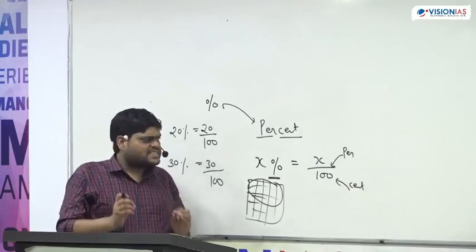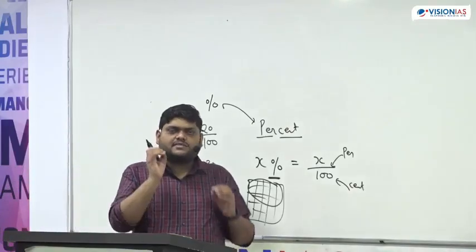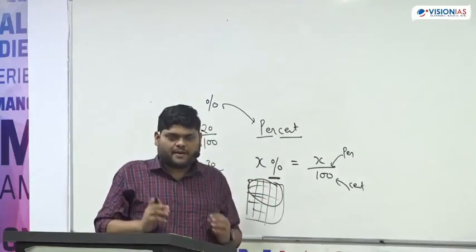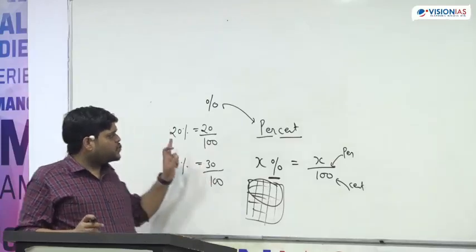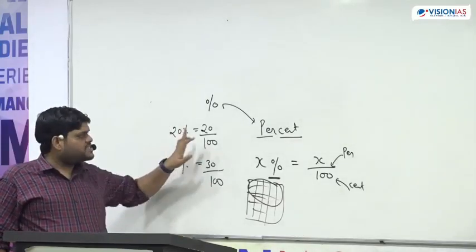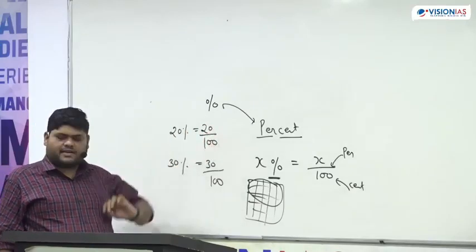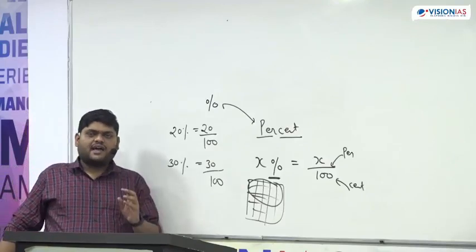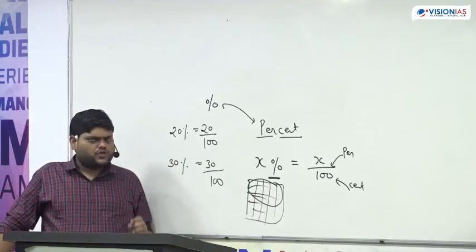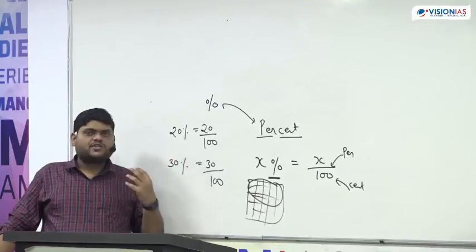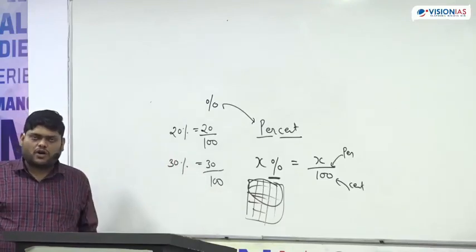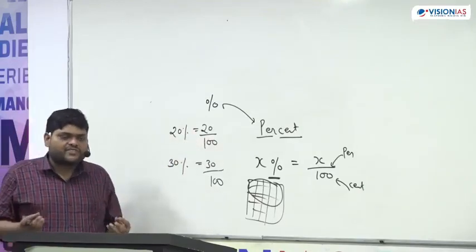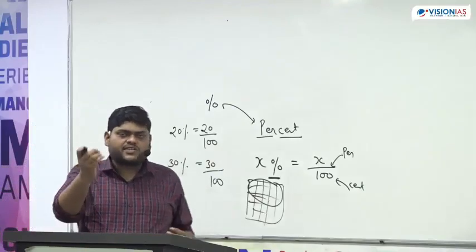Always understand one thing here: percentage means comparison. We are comparing something. Whenever we say 20%, one mathematical meaning is 20 upon 100. But what is the actual meaning of 20%? If I say, what is 20%, your next question will be, sir, 20% of which quantity? 20% of what? Because 20% simple meaning is 20 upon 100, but what we are trying to do is find out 20% of any number.